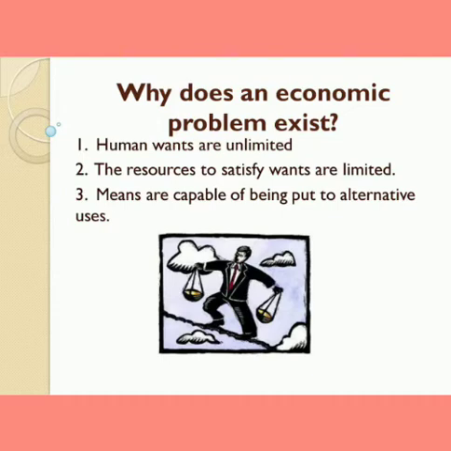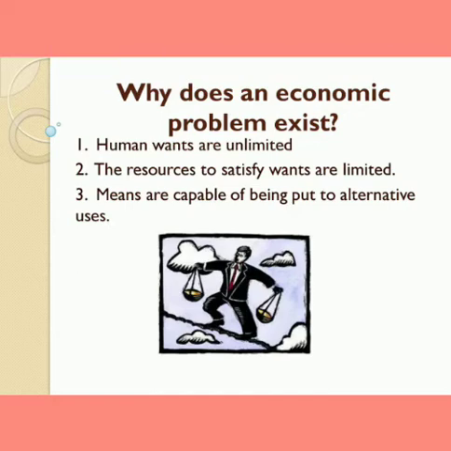And also because the resources that are available to us can be used in different ways. There are alternative ways to use the resources. The same wheat that is there in the kitchen can be used to make a pizza or a bread, or it can be used to make a simple chapati.